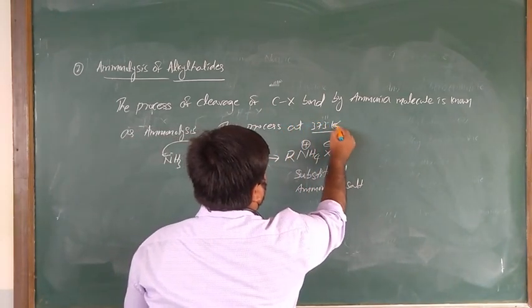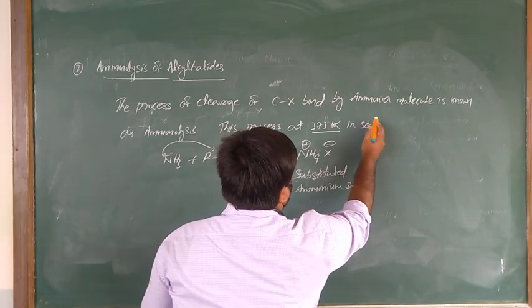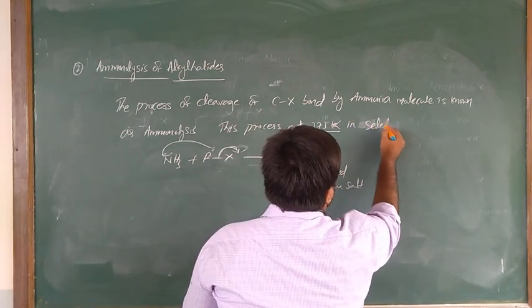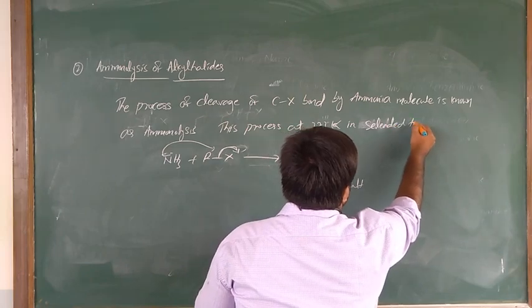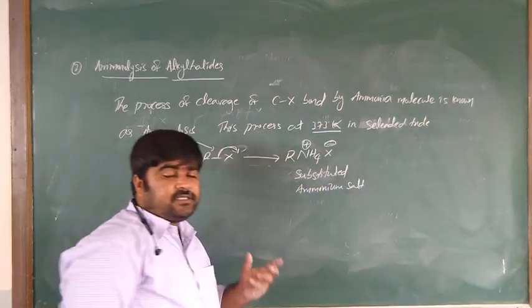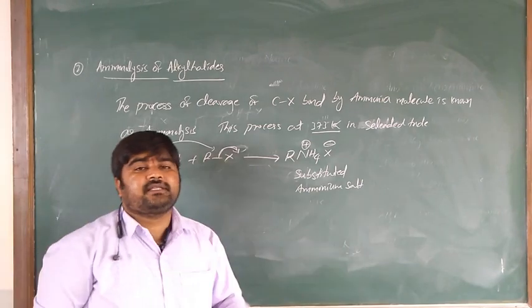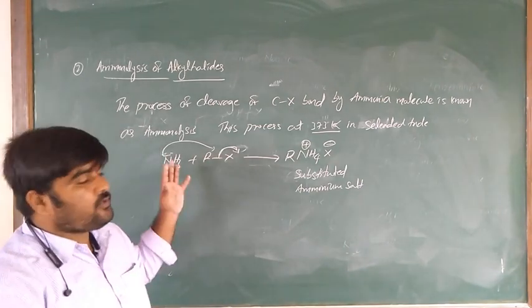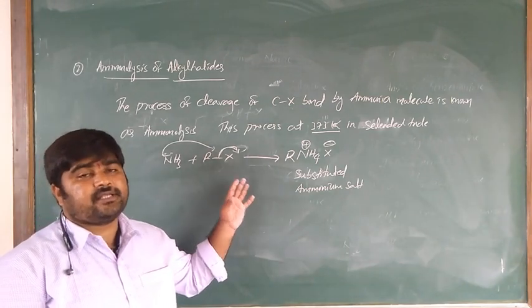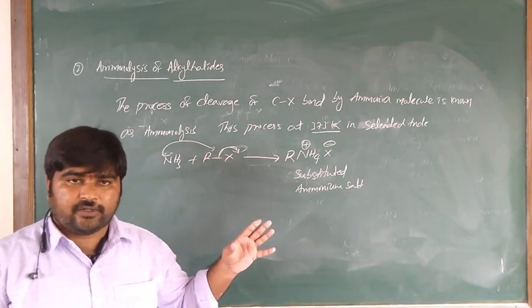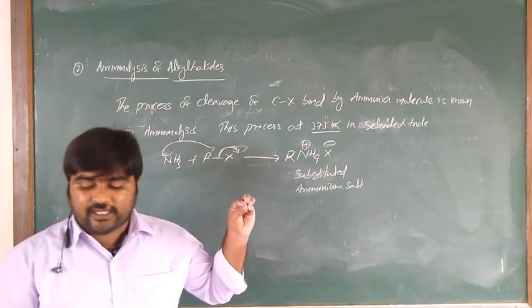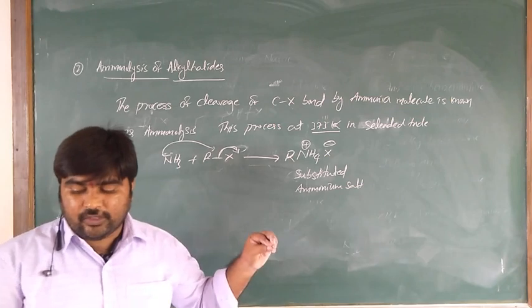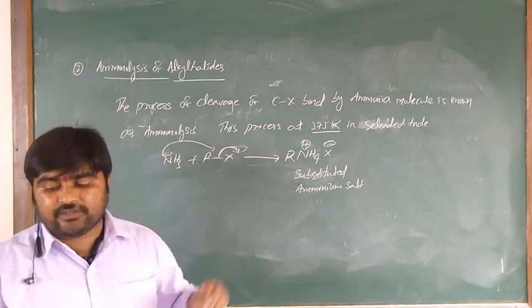At 373 Kelvin temperature in a sealed tube. This process happens at 373 Kelvin in a sealed tube. So this is the ammonolysis. So primary amines, secondary amines, and tertiary amines are also obtained. Primary amines also act as nucleophiles. Secondary amines also act as nucleophiles. Tertiary amines also act as nucleophiles.